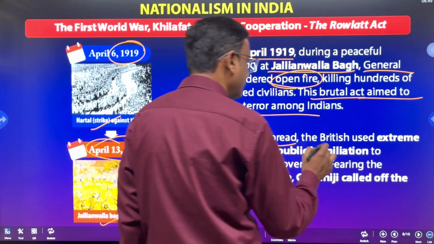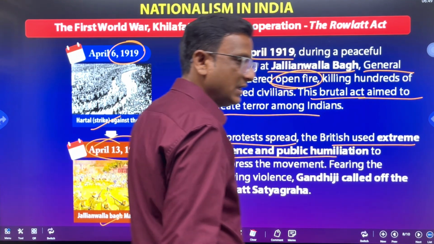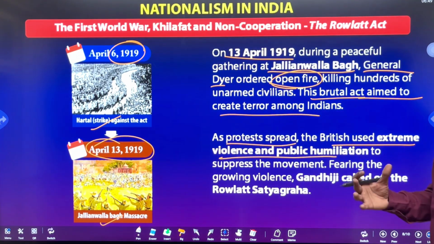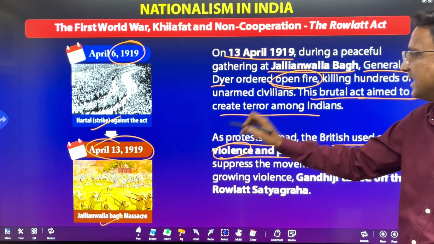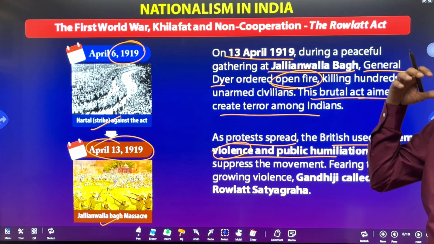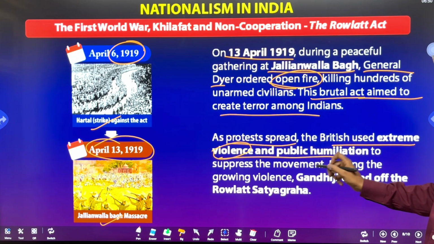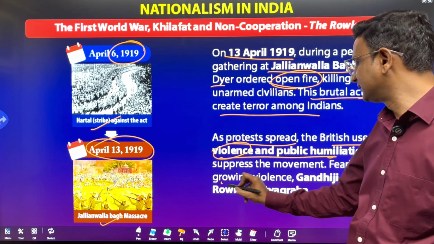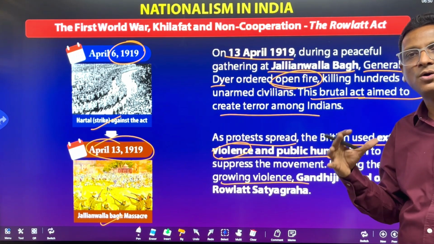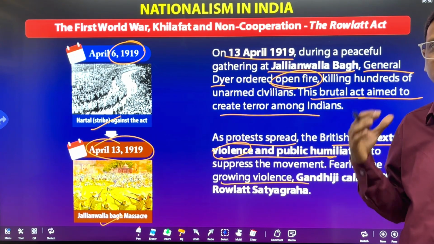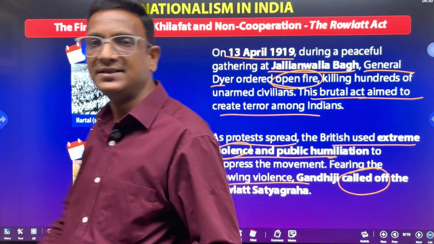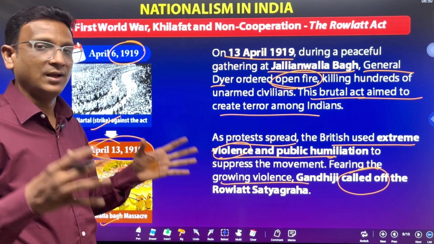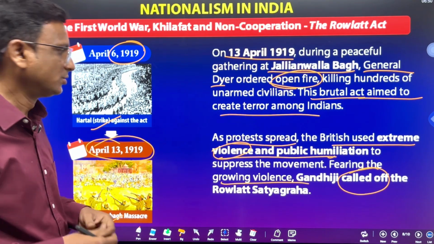As the protests spread, the British used extreme violence and public humiliation. The national leaders were doing their job, doing the protest, and the people participating in the struggle were using the non-violent method, but the British used violence and public humiliation to suppress the movement. Fearing the growing violence, Gandhiji could not bear to see that much violence done on the public. People were suffering, and so he called off the Rowlatt Satyagraha. That is the reason he called it off.